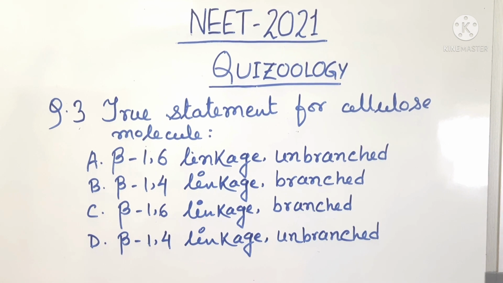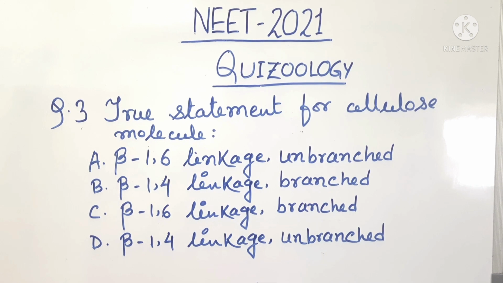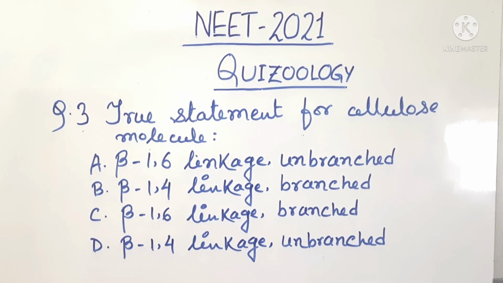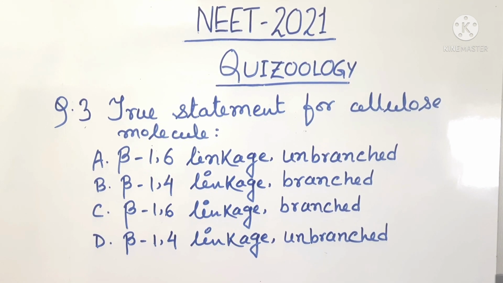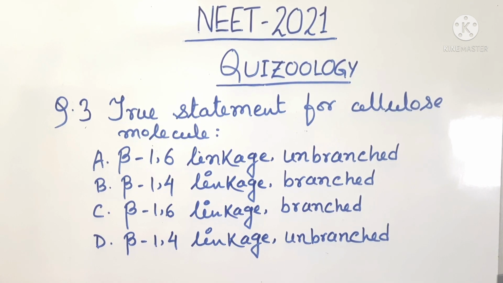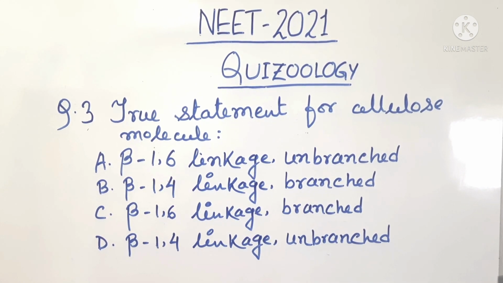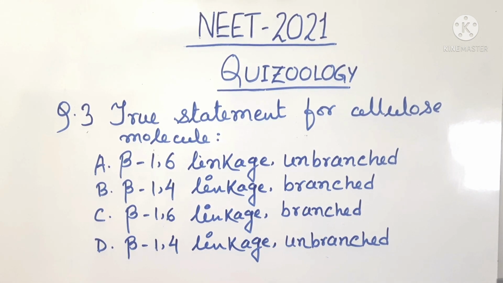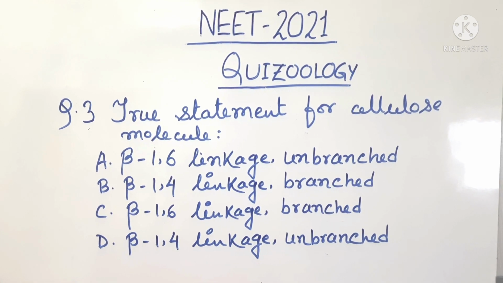Question number 3. True statement for cellulose molecule. Option A, beta 1,6 linkage unbranched. Option B, beta 1,4 linkage branched. Option C, beta 1,6 linkage branched. And option D, beta 1,4 linkage unbranched. Now, ma'am is obviously waiting for your answer. And along with this question, I would like to ask you one more question related to cellulose. Can you guys tell me where do you find cellulose?